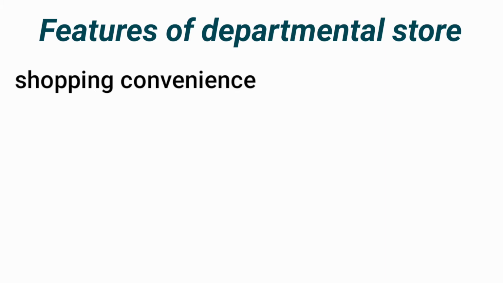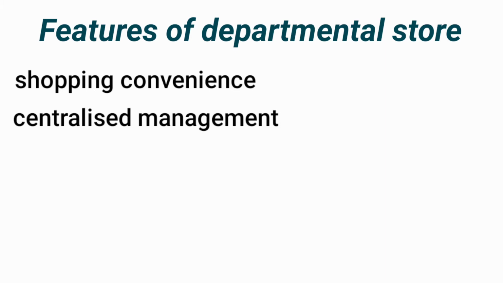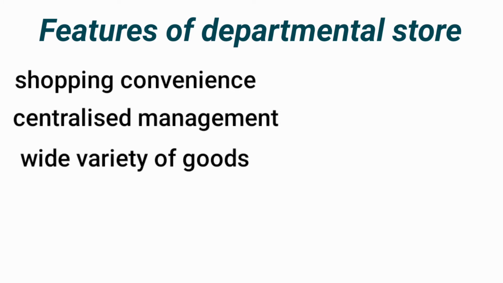Second feature is centralized management. The whole management is centrally owned, managed, and controlled by one independent entity. Third is wide variety of goods. You can get a wide range of goods and services of different types of brands, colors, designs, etc. Fourth is specialization. Each department section deals in a separate line of product or goods with specialized services. For example, the electronics section has mobiles, laptops, etc. And in the kitchen section there are household things.